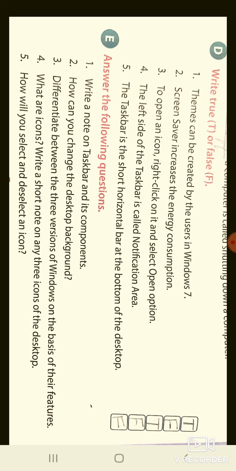And if you want to deselect, then you will move the mouse to some other location and left click, so it will be deselected. That is a very easy process. I hope you understand this part, how you will do it.